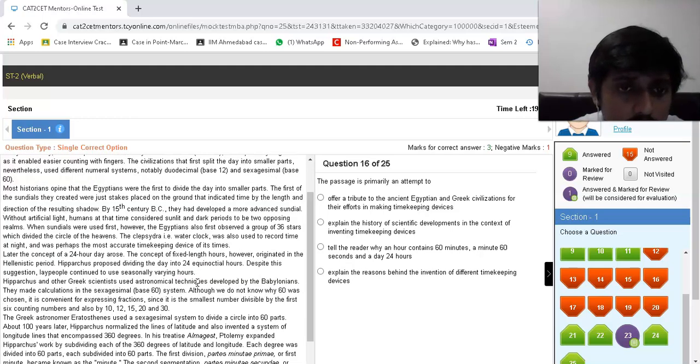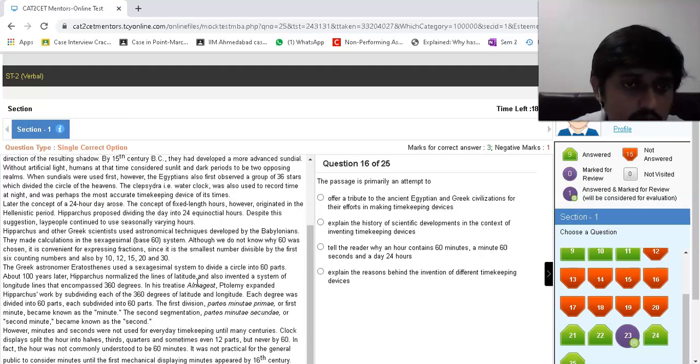Then, okay, the first of the sundials they created were just stakes placed on the ground that indicated time by the length and direction of the shadow. By the 15th century they had developed a more advanced sundial without artificial light. Humans at the time considered sunlight and dark periods to be two opposing realms. When sundials were first used, the Egyptians also observed a group of 36 stars which divided the circle of the heavens. The clepsydra water clock was also used to record time at night and was perhaps the most accurate time measure because at 24-day arose.